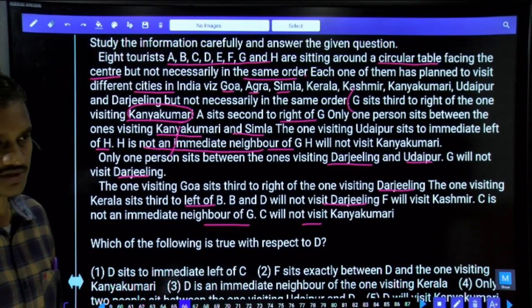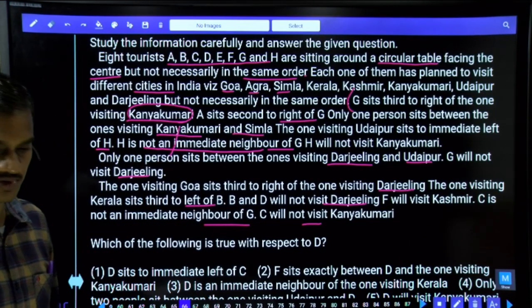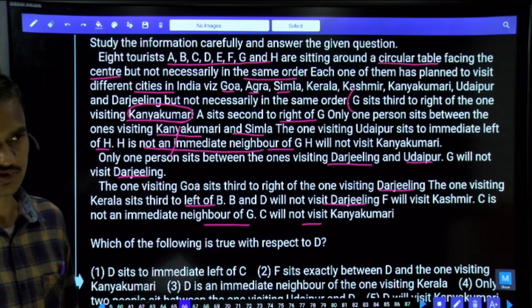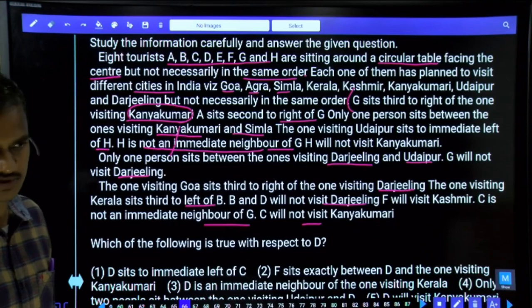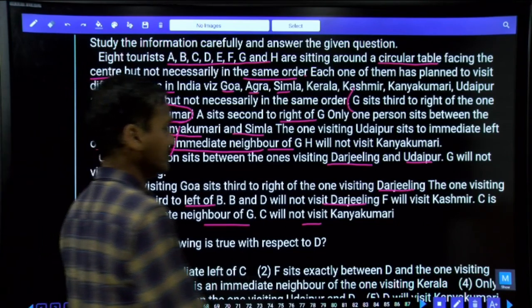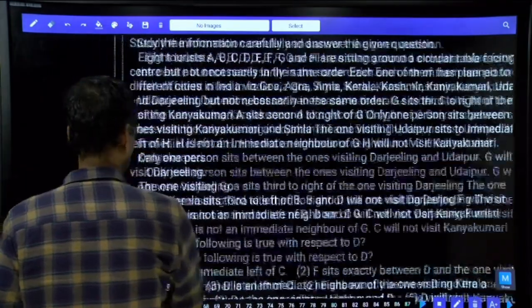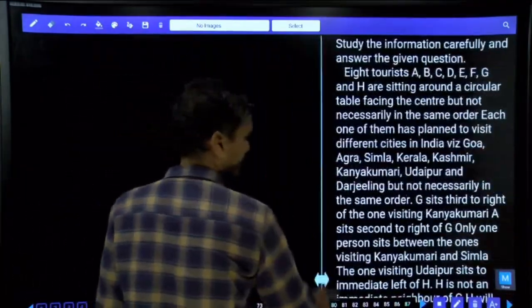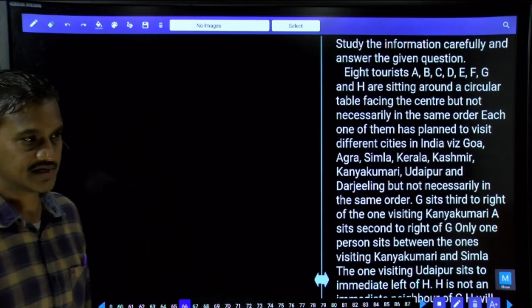Rather than directly starting, I have read the entire information, assuming that maybe you people do not have the paper with you. That is the reason I have covered this entire information once. Clear? I hope you got the information now. Now let us go directly to drawing the diagram. If you have the hard copy with you, then there is no necessity for me to read the entire information.